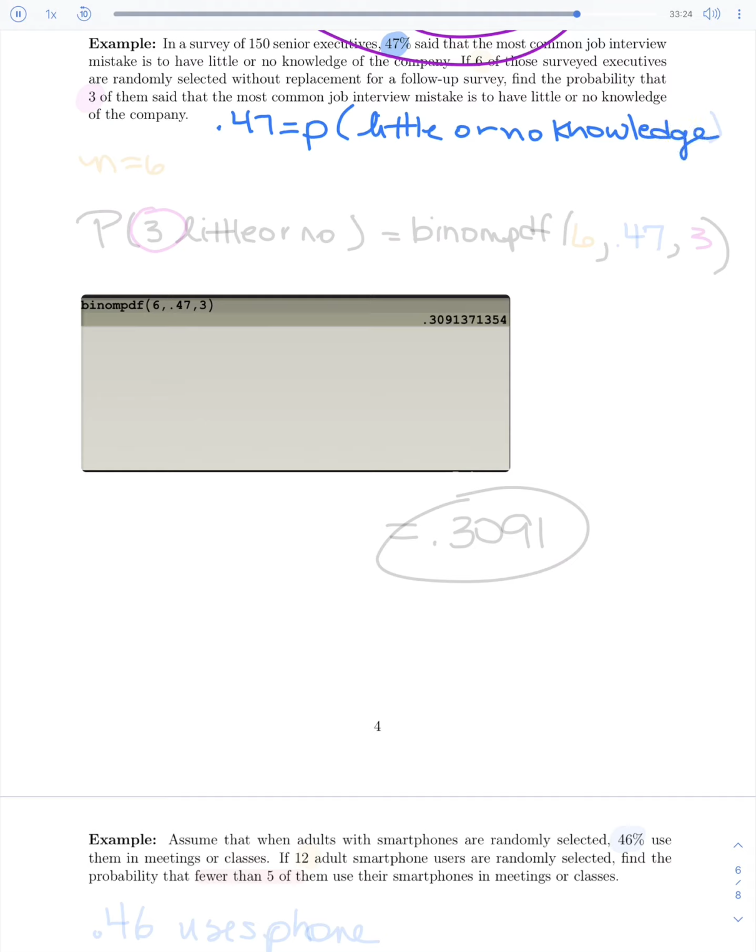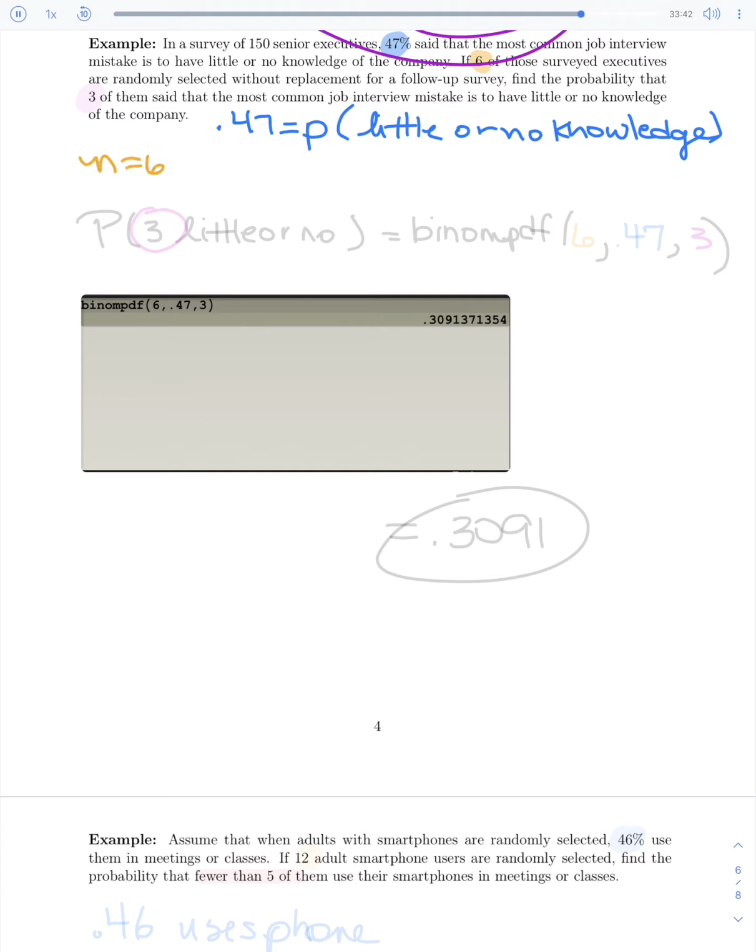Okay. Continuing along, if we keep on reading, if 6 of those surveyed are randomly selected, so that's what we're looking at. We're studying a group of 6. There's our N. So our N is 6.